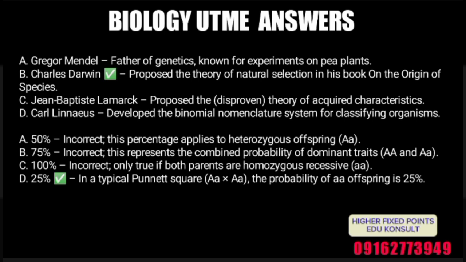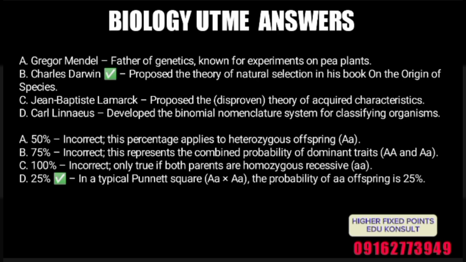Now, Charles Darwin proposed the theory of natural selection in his book On the Origin of Species, and Jean Baptiste Lamarck proposed the theory of acquired characteristics. And the last one, Carl Linnaeus, developed the binomial system of nomenclature, that is for classifying organisms. So last one is what?